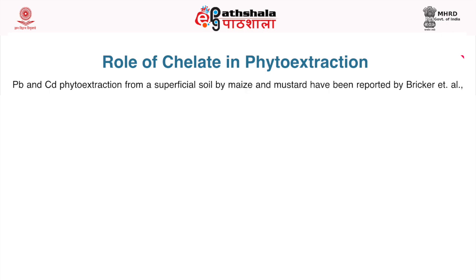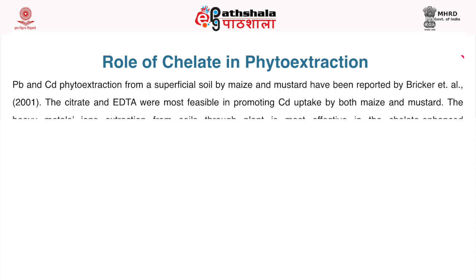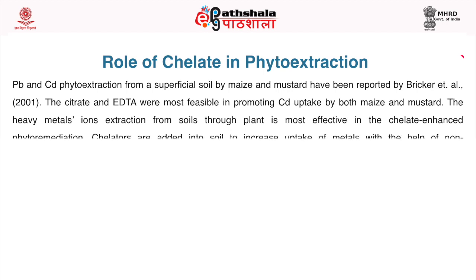Lead and cadmium phytoextraction from a superficial soil by maize and mustard have been reported by Blaylock et al. 2001. The citrate and EDTA were most feasible in promoting cadmium uptake by both maize and mustard. The heavy metal ion extraction from soils through plants is most effective in chelate enhanced phytoremediation.